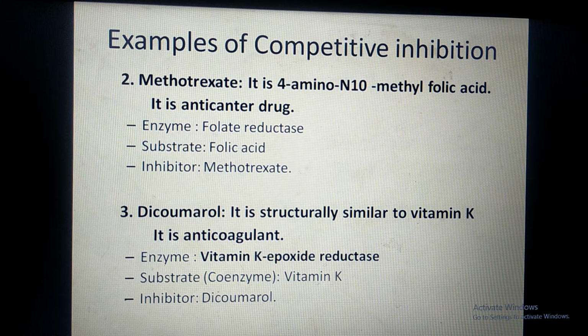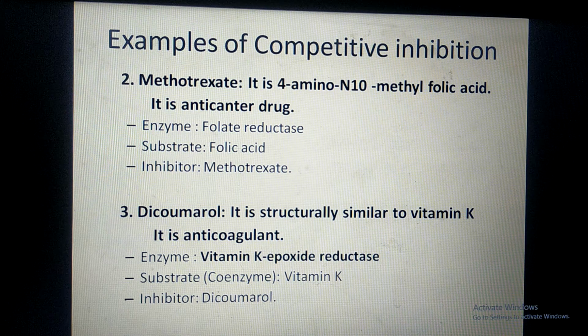Due to inhibition of that enzyme, replication in the cell is hampered, cell division is hampered, and the cell will die. So this is the mechanism of action of the drug methotrexate.